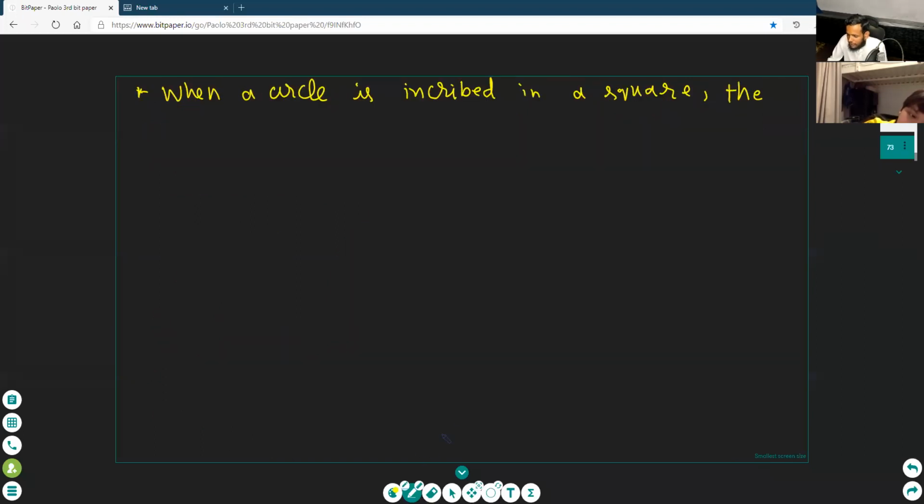And when a circle is inscribed in a square, wait, I am writing, then you should write down the length of diameter. Draw the proper figures. There are many figures. You click here, click this tab, and there are many figures.